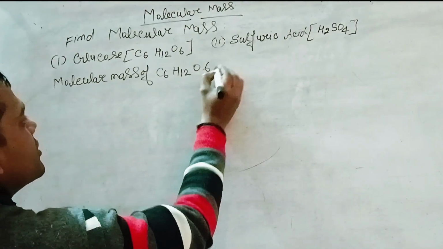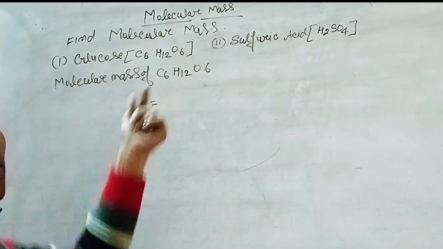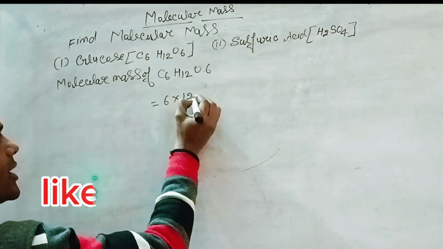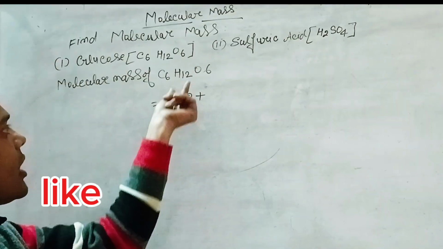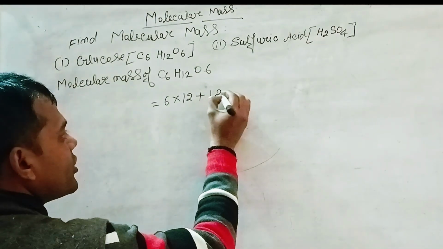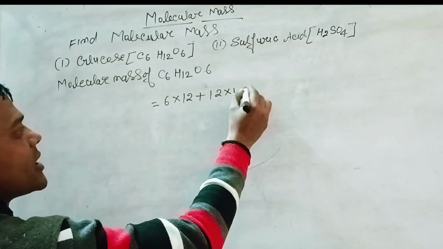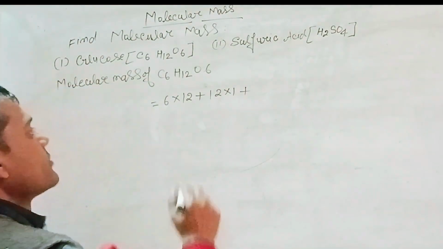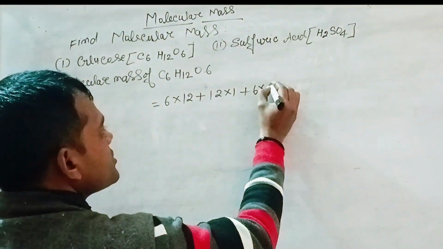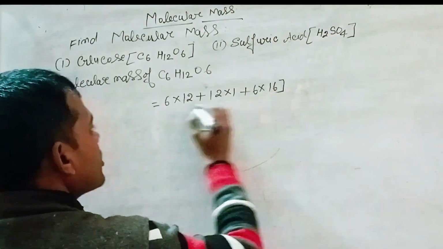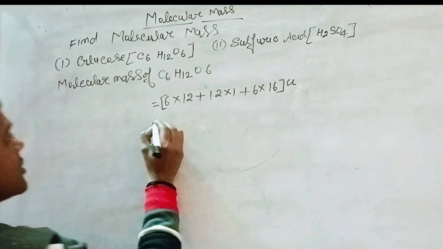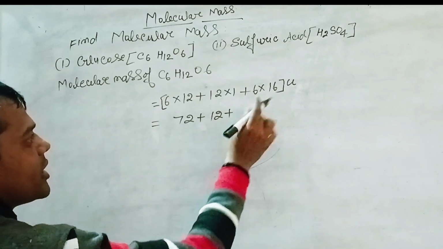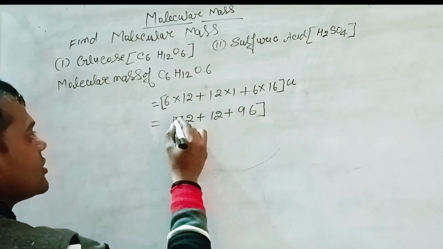Molecular mass of C6H12O6 is equal to atomic mass of carbon into 6. So 6 into atomic mass of carbon, which is 12, plus atomic mass of hydrogen into 12. So atomic mass of hydrogen is equal to 1, so 12 into 1, plus atomic mass of oxygen, which is 16, so 6 into 16, overall unit. Now we calculate. 12 6s are 72, plus 12, plus 96 unit.